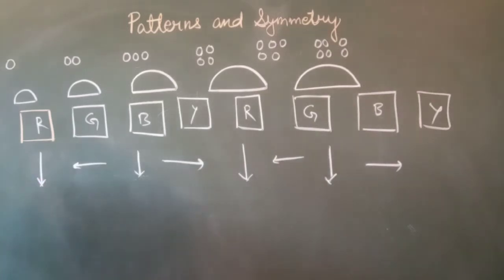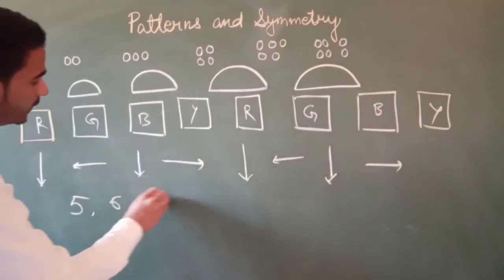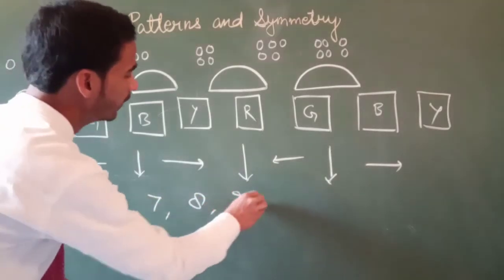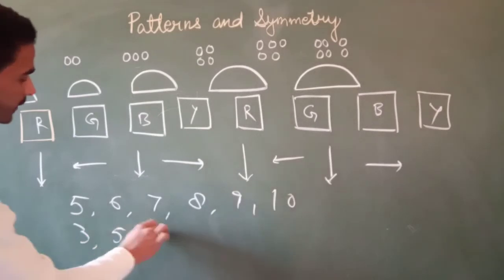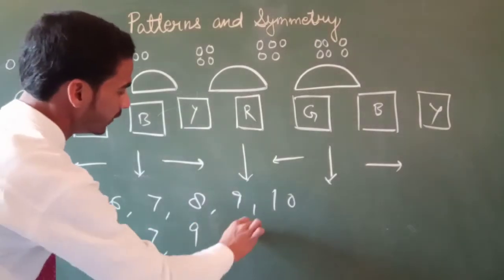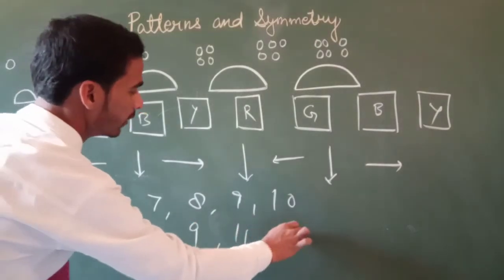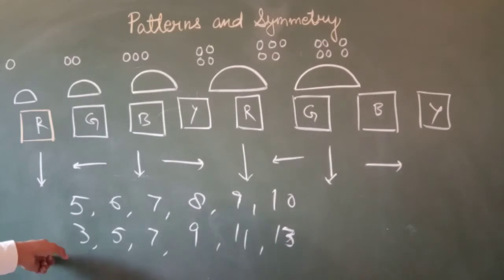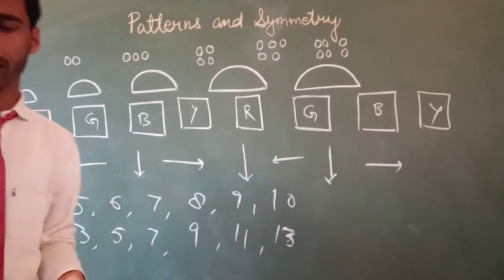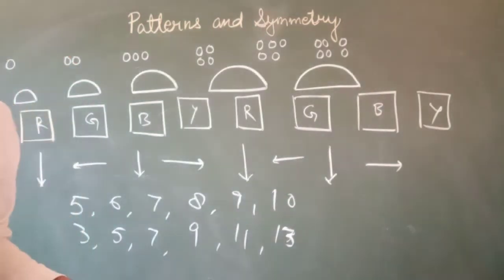Now numbers also form patterns, like 5 6 7 8 9 10 and 3 5 7 9 11 13. You know that these are natural counting numbers, and these are series, or patterns, of odd numbers.